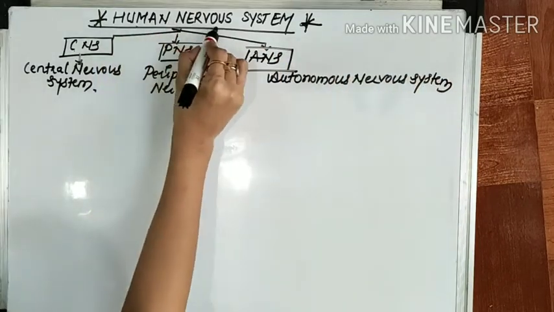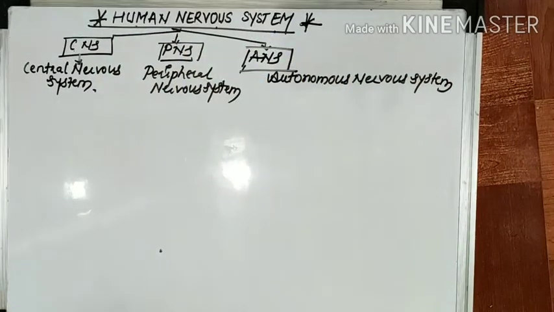Okay, so the human nervous system basically consists of three parts.